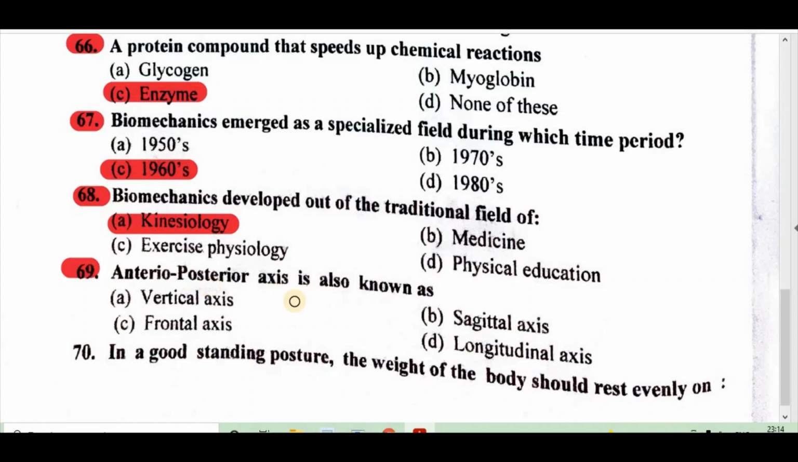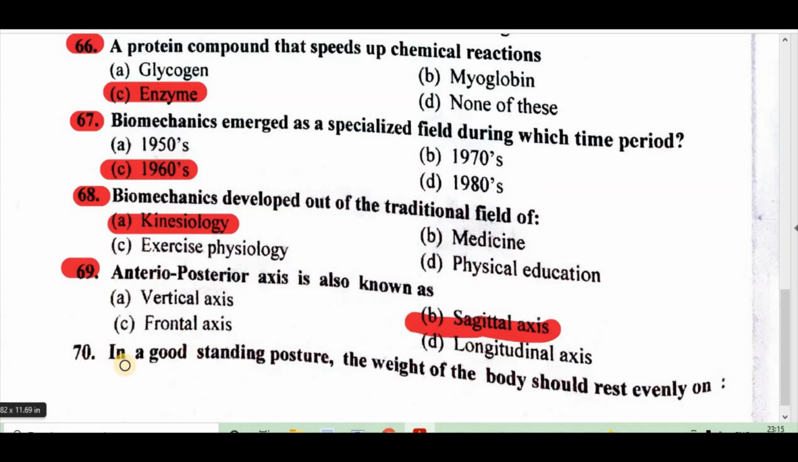69. Anterior posterior axis is also known as A, vertical axis, B, sagittal axis, C, frontal axis, D, longitudinal axis. Right answer is B, sagittal axis.